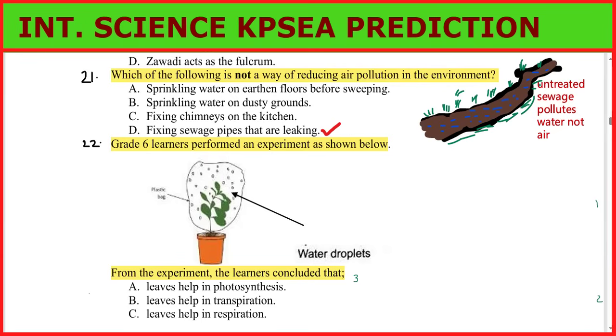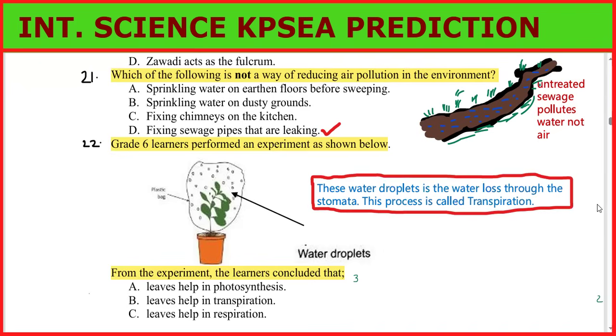Number 22. Grade 6 learners performed an experiment as shown below. We can see the water droplets. From the experiment, the learners concluded that leaves help in photosynthesis, leaves help in transpiration, leaves help in respiration.